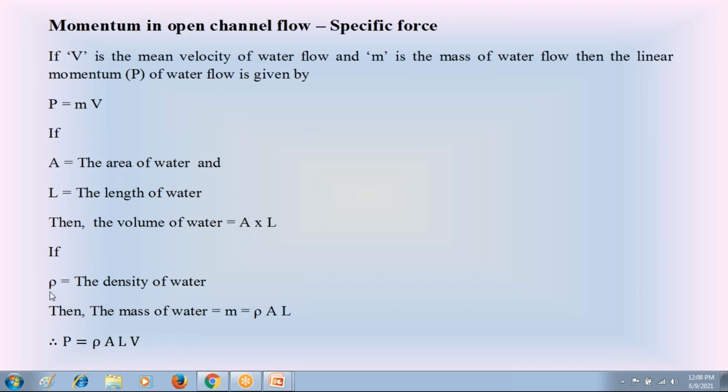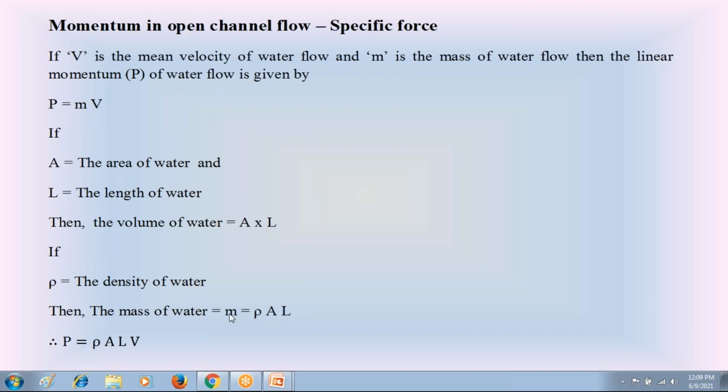So the density of that water flow is rho, which is equal to m, that is mass, divided by area into length, that is volume. So rho is equal to m divided by A into L. From that you will get the mass of water flow, m, is equal to density rho into volume of water A into L. So the mass of water flow in the open channel, m, is equal to density of water rho into volume of water A into L.